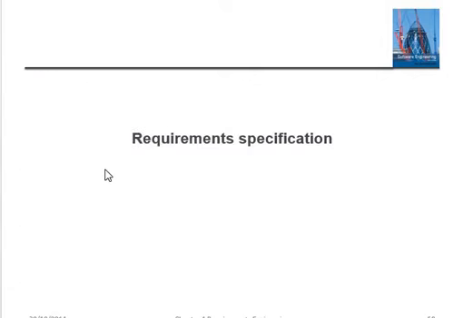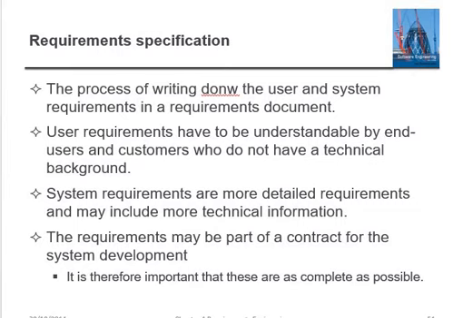Now the next phase comes in, that is requirement specification. Requirement specification is the process of writing down the user and system requirements in the requirement document. Let's say once you have the requirement elicitation, then you have the requirement discovery. Now the requirement validation. Now the time comes for the requirement specification, or you can say the requirement management.